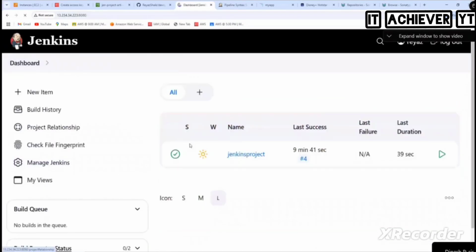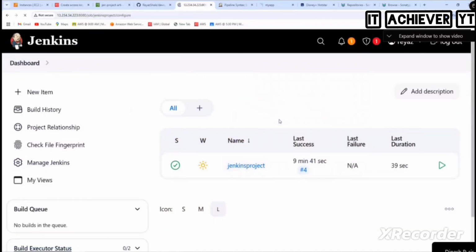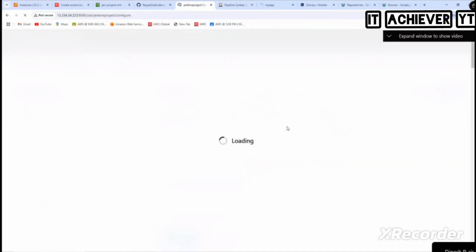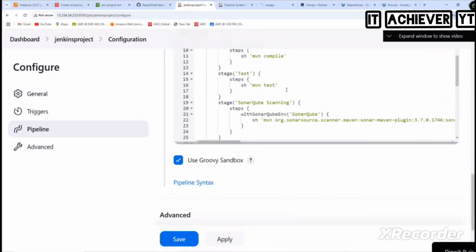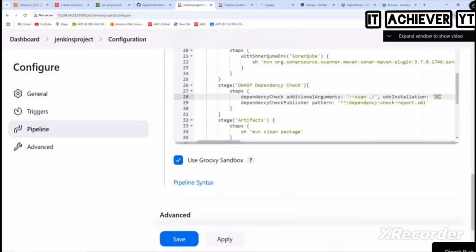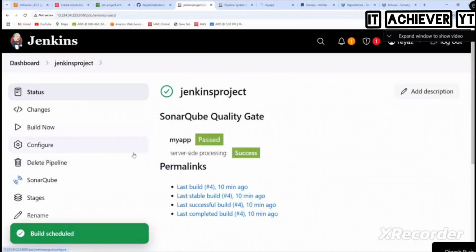So go here and then configure. In the script, do you see here I have given DC? So what is the ODC installation name here? If you have changed the name in the tools, you need to change the name here. Okay, I checked, so I have done this. So let's run this. Definitely this will take a lot of time, but I just want to show you.